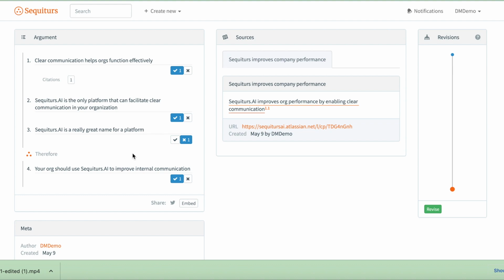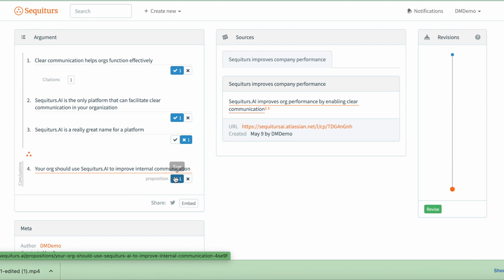Now, I also have the ability to vote on individual premises and conclusions. So I think this is a great point. This is a great point. This one is not so strong for the market, but I still agree with the overall conclusion.